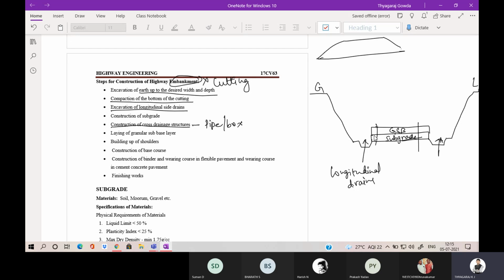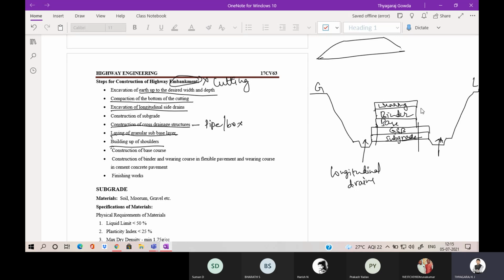Then building up the shoulders. So throughout the width of the shoulders you are going to provide. It is building up of shoulders. Then construction of base course. Okay, base course you are going to construct. Then construction of binder course and wearing course.